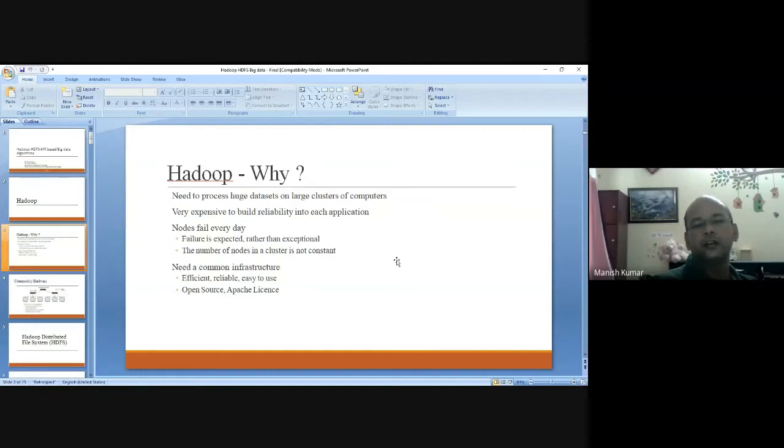Certainly, failure and other things will always be a part of clusters. Whenever you look at a cluster of computers, you need to handle that also. The infrastructure should be reliable, efficient, and easy to use. And the best part of Hadoop is that it is open source and based on the Apache license also.